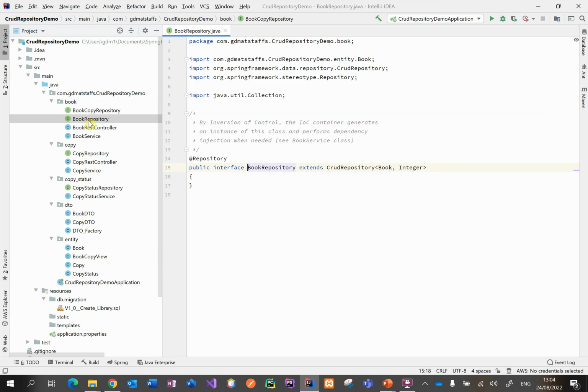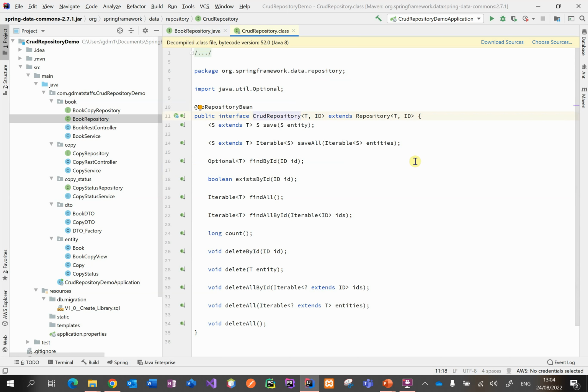Let's take a look at the book repository. You'll see that this is an interface, and it extends the CrudRepository. Let's take a look at that. Control-click will show us that in this repository, we've got a number of methods. Let's not get too tied up at the moment in all the generics. Let's just focus on the methods.